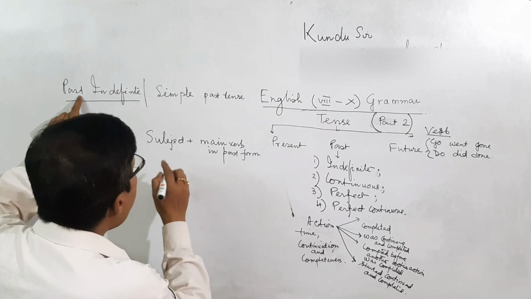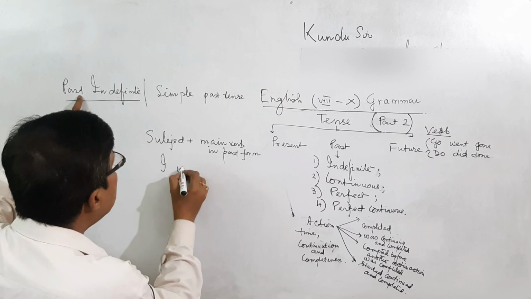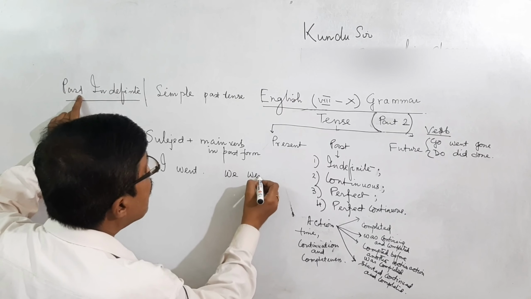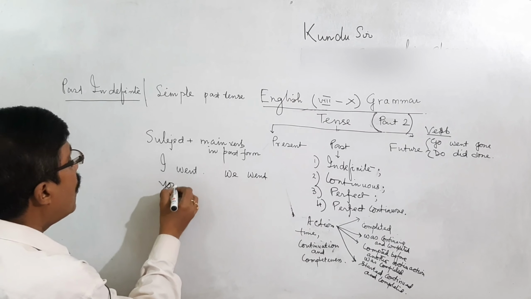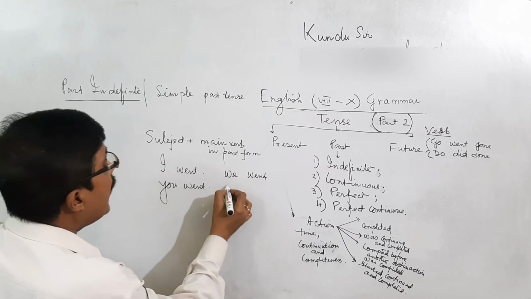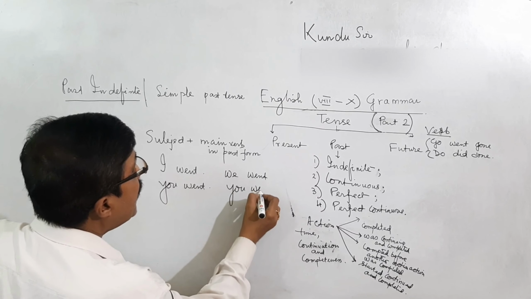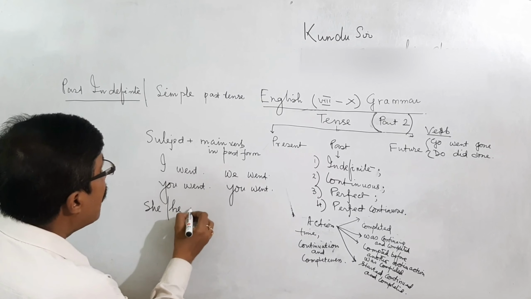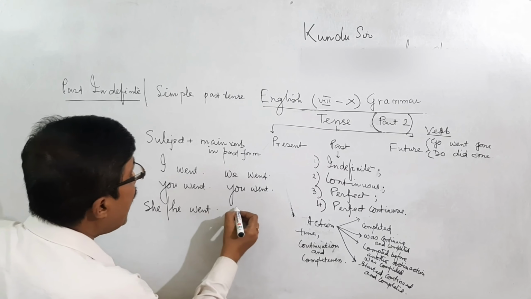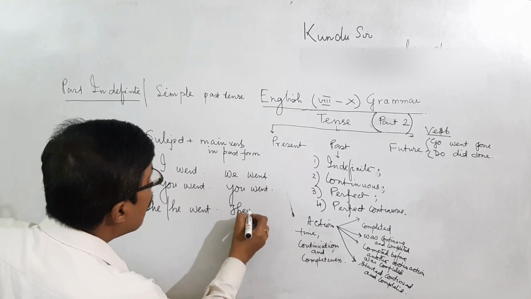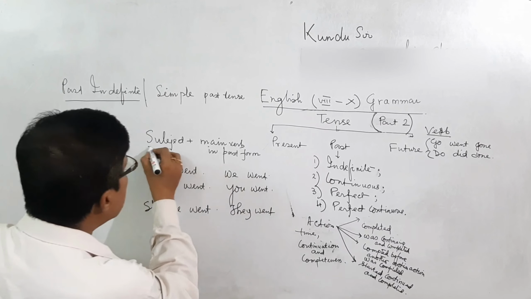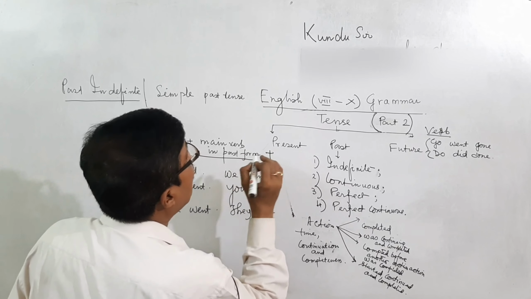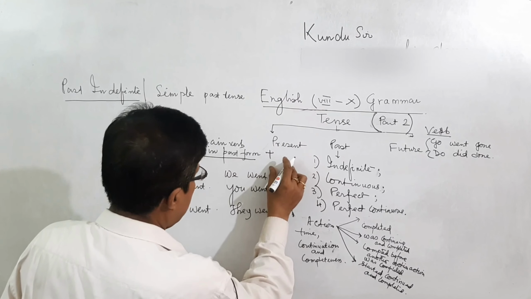That means I went, we went, you went, you went, he or she went, they went. That means subject plus main verb in past form plus extension if any, as object.